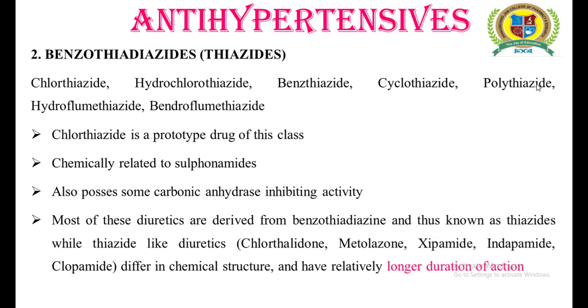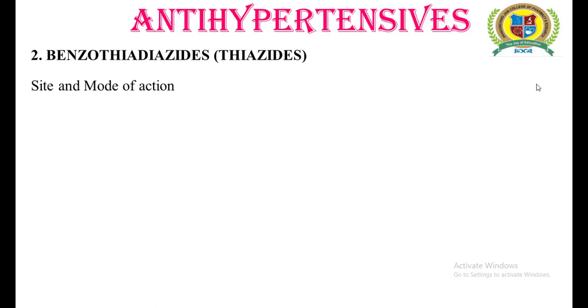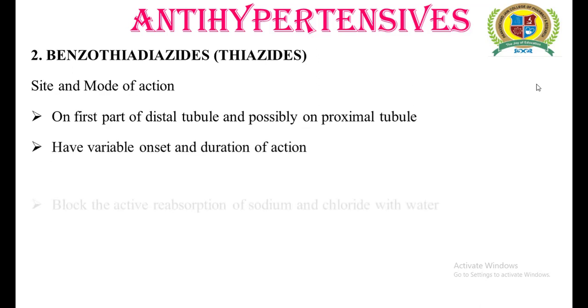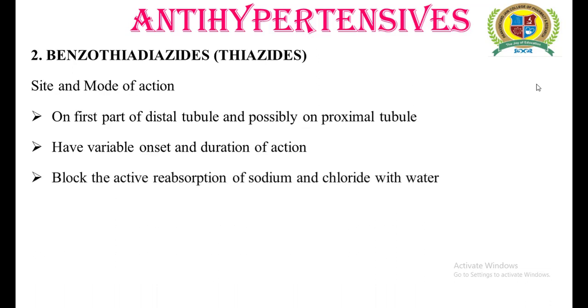Let us discuss site and mode of action. The benzothiazides, or the thiazides, act on the very first part of the distal tubule and possibly on the proximal tubule. They have variable onset and duration of action, and the mechanism of action is not different from that of the loop diuretics. It is responsible for the blockage of sodium, potassium, chloride and water. So due to this blockage, it results in the loss of potassium.